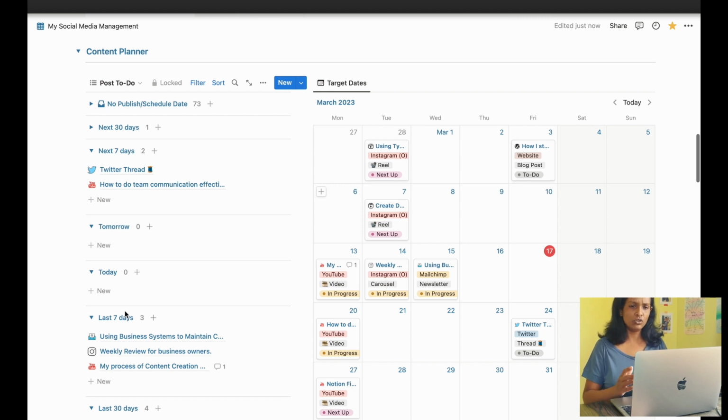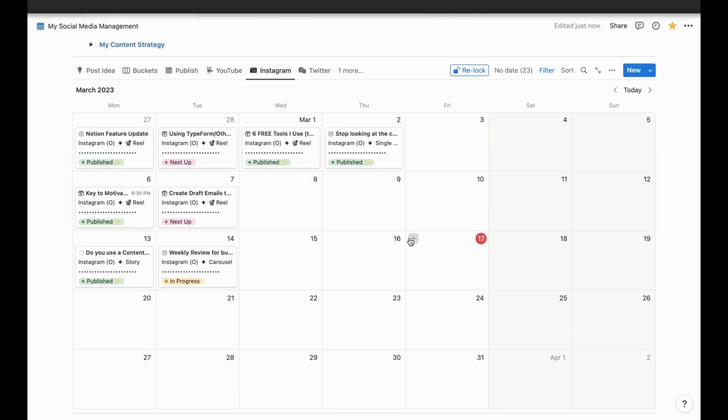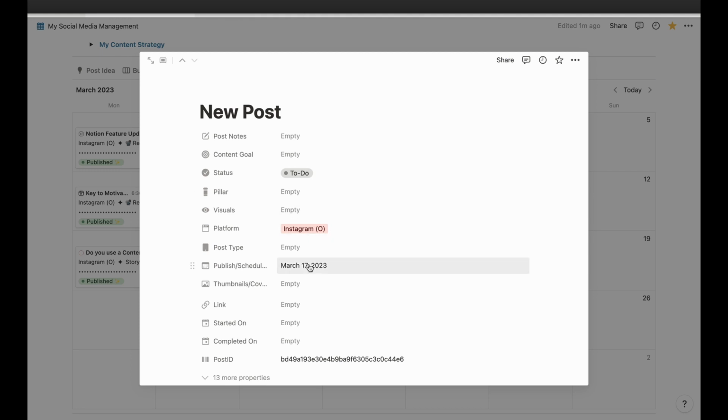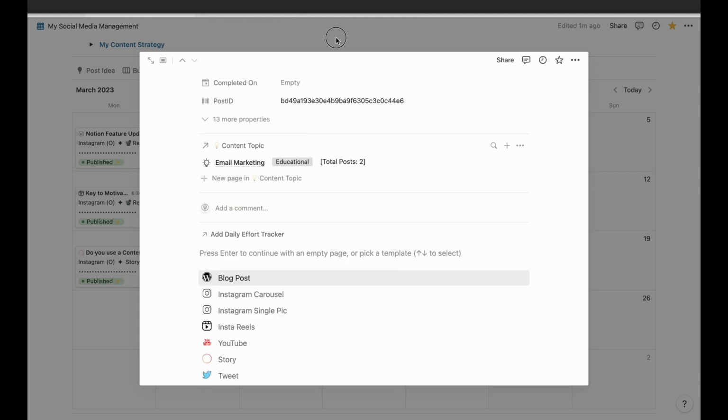But otherwise, when I'm on the go, let's say I have only one post idea and I'd like to post it this week itself, and that's all that I want to do at that time, then it's like an ad hoc item that I have in my mind. And I also know in what format and what date it needs to be published. I don't come all the way here. I can just add that to one of my calendars above here that it needs to go, and it will set its platform as well as the date. Then I can link to an appropriate topic from within that post as well.